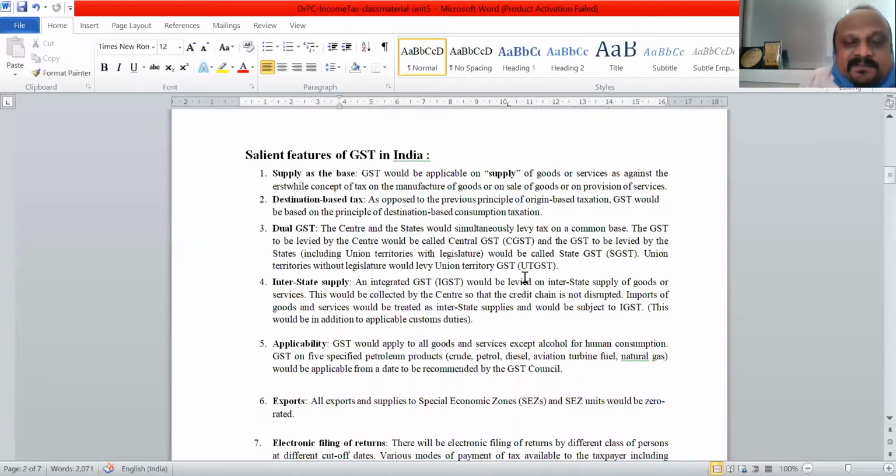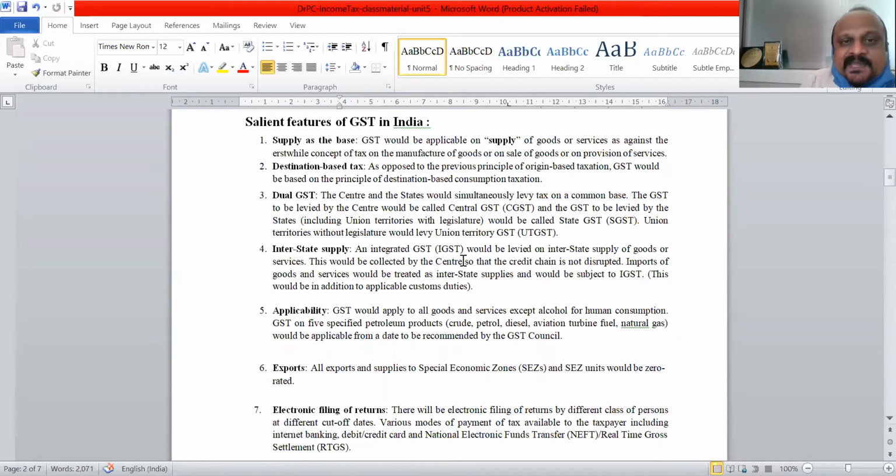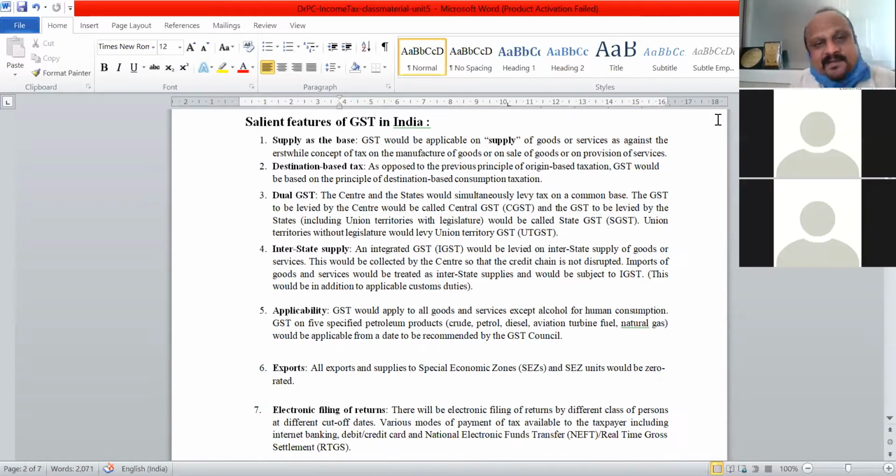There are some salient features of GST in India. See, earlier the tax used to be based on production. Whenever somebody produces something, there used to be tax. For example, you have excise duty, central excise or state excise, whatever it is.